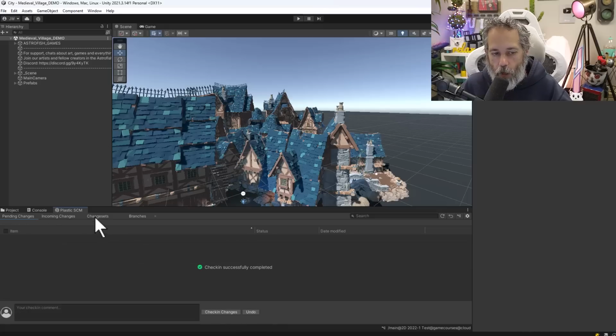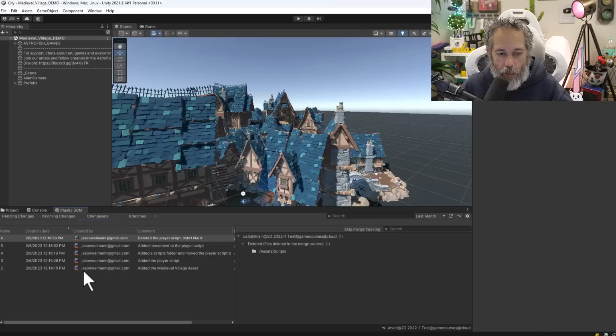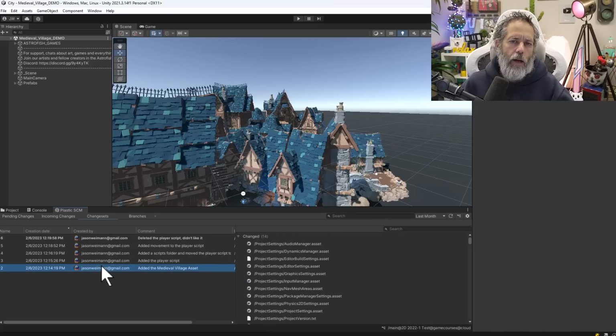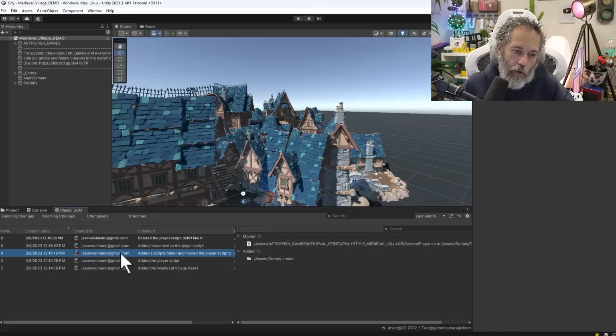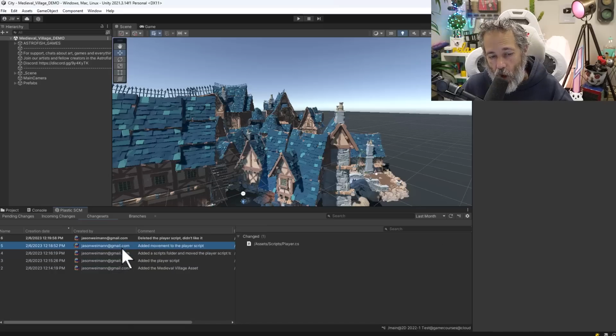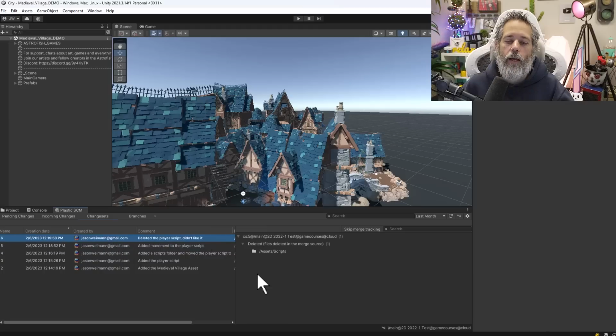Let's go look at what our change set looks like now. So now you'll see that we've got version 2 where we had our initial setup. We have version 3 where we added the player script. Version 4 where we moved the player script into the correct place. Version 5 where we wrote the code. And then version 6 where we go, oh yeah, we don't like that. So we deleted that script completely.